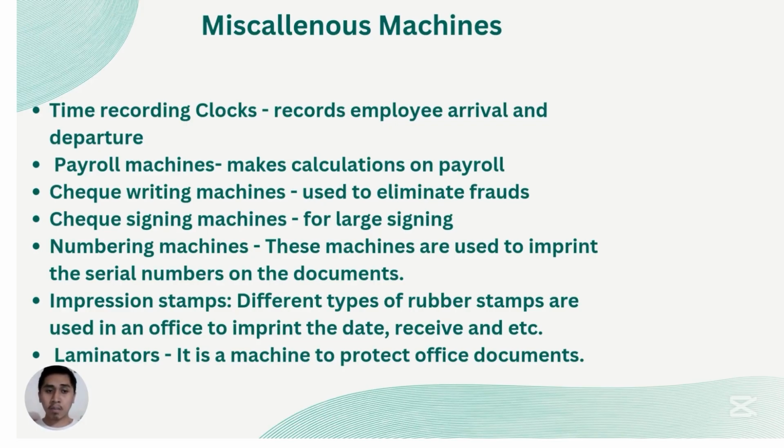We also have numbering machines which are used to imprint the serial numbers on documents. We also have impression stamps, which has different types of rubber stamps which are used in an office to imprint the date on when it is received and etc. This is commonly used in the public sector in the government offices.